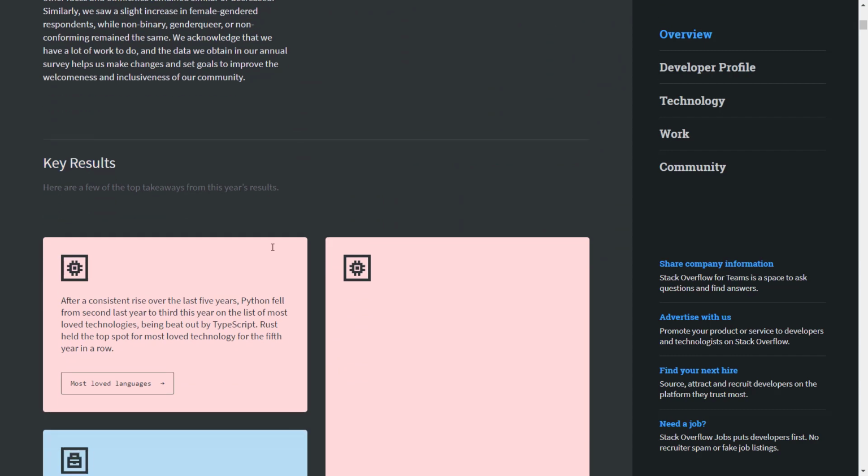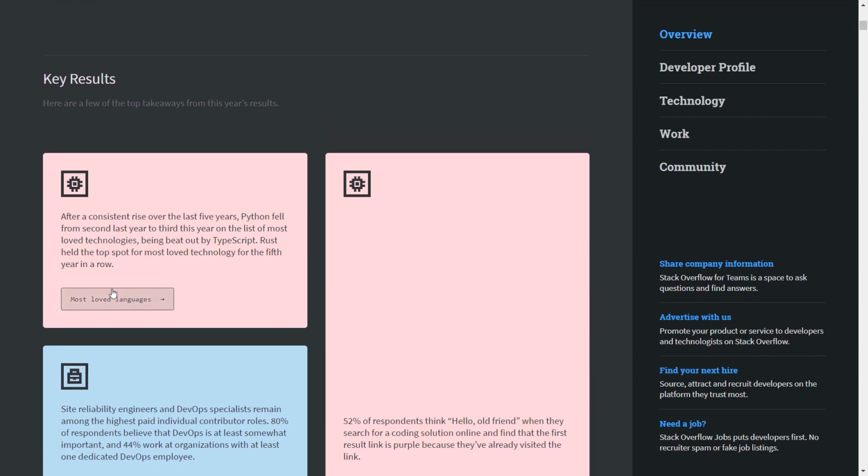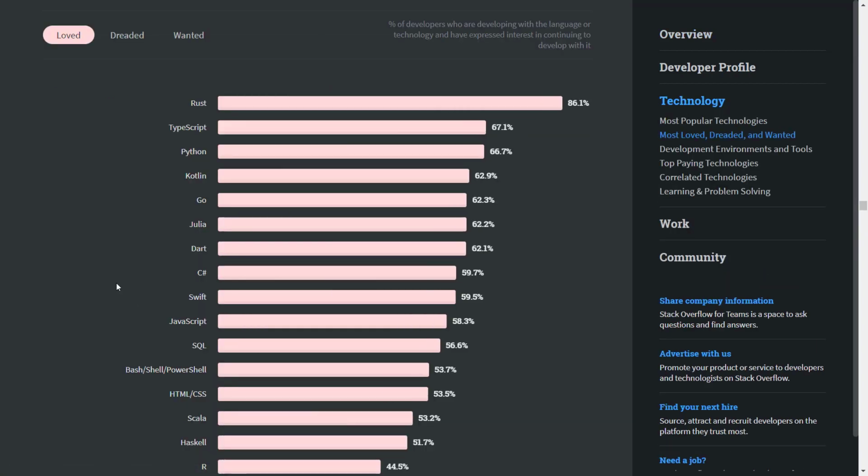In this, there is a section called the most loved languages. If you open this, you will find Rust being the most loved programming language, with a percentage of 86.1, and no one is near Rust.